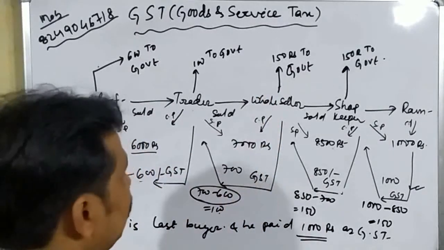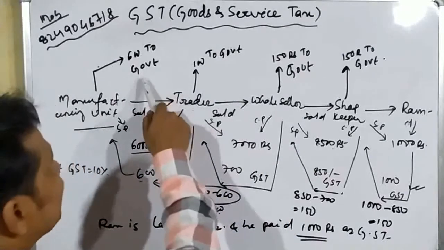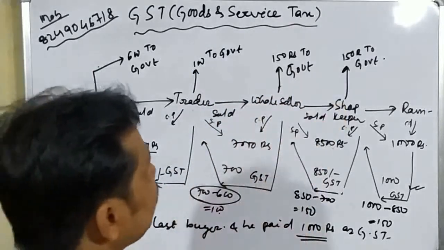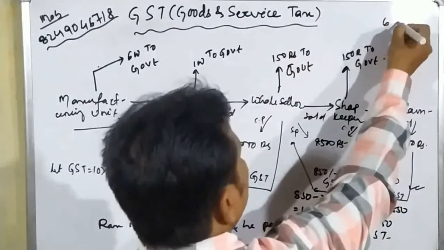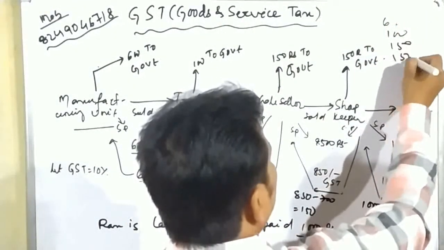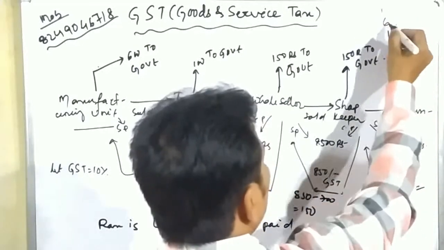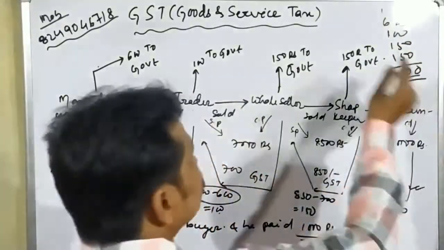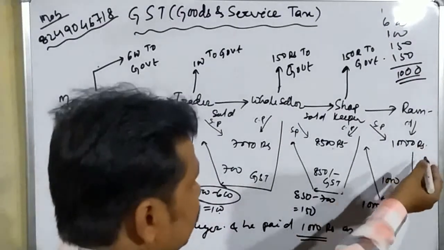Now calculate, has the government got 1000 rupees or not? Here 600 rupees, again 100 rupees, again 150 and again 150. So the total amount is equal to how much? 600, plus 100, then 150 and 150. Last digit equals 0, 5 plus 5 is 0, carry 1. So 6 plus 1 is 7, 8, 9, 10. So 1000 rupees. So the government has got the 1000 rupees and the final buyer here is Ram.